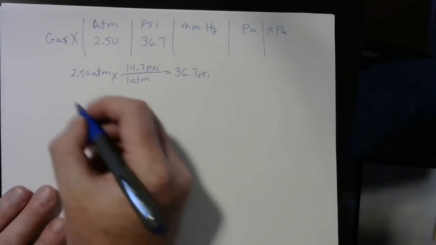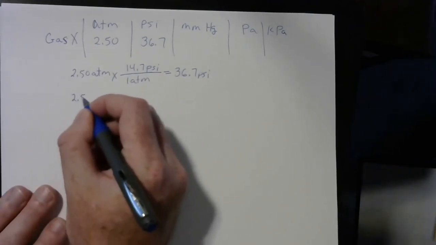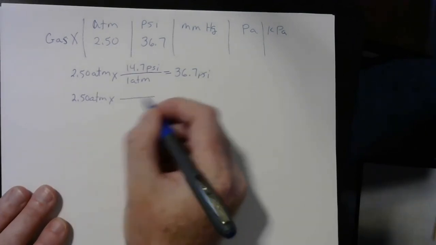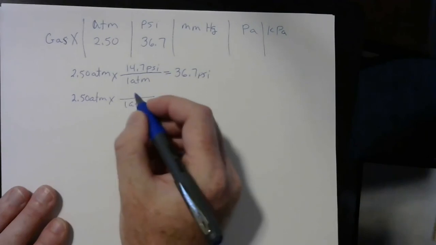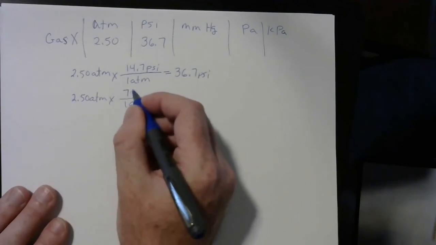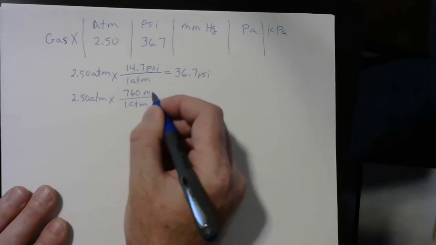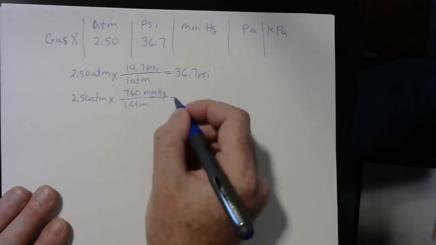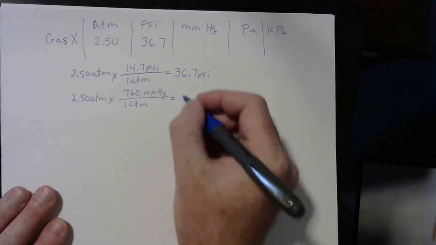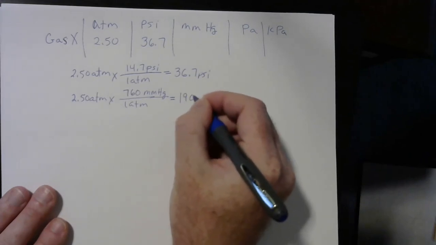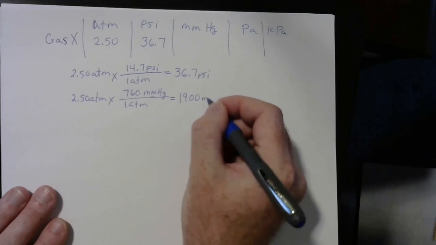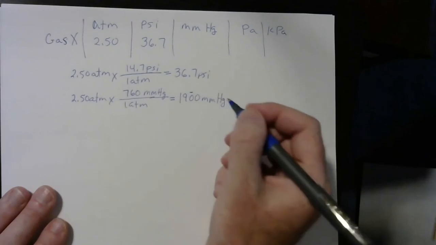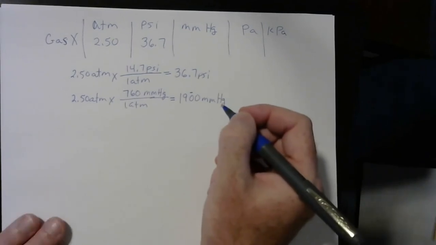And then if we want millimeters of mercury, we can do it all from atm, or you can use the unit you calculated. Just be careful of rounding error. 1 atm is going to be 760 millimeters of mercury. And I'll treat that like a number with 3 sig figs. And then that's going to be 1900 millimeters of mercury, or torr if you prefer. This zero right here is still significant.